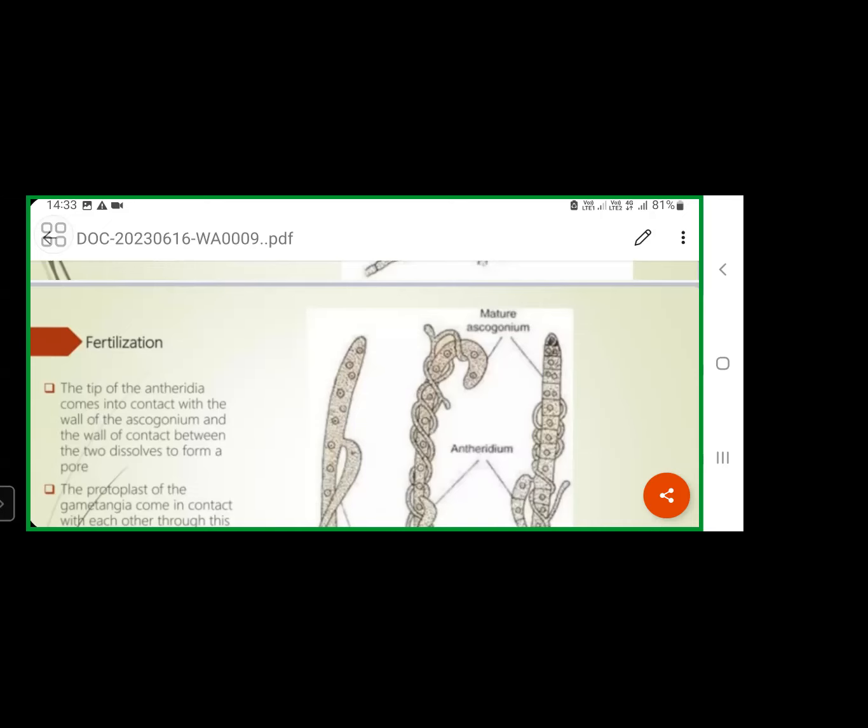So like this, from one ascus mother cell, how many ascospores will form? 8 ascospores will form. Each ascospore consists of some amount of cytoplasm and one haploid nucleus. Like that, from one ascus mother cell, 8 ascospores will form. So like that, ascospores will be produced inside the ascus mother cells. Okay. So like this, ascus and ascospores formation will take place.